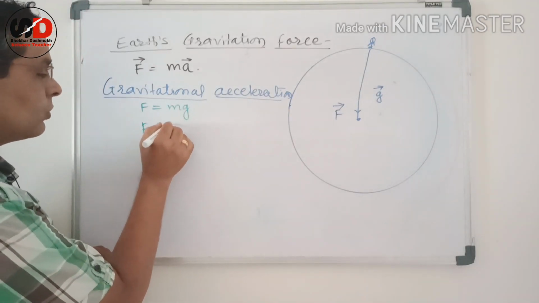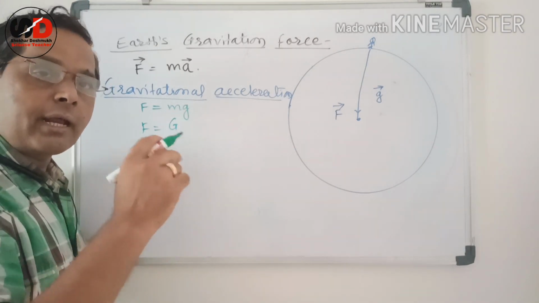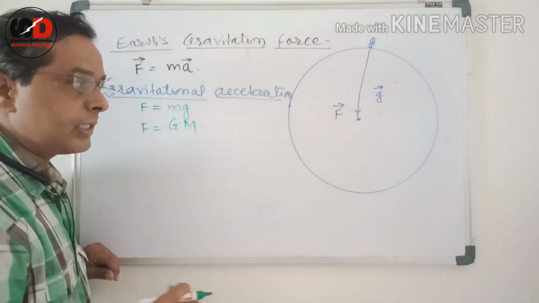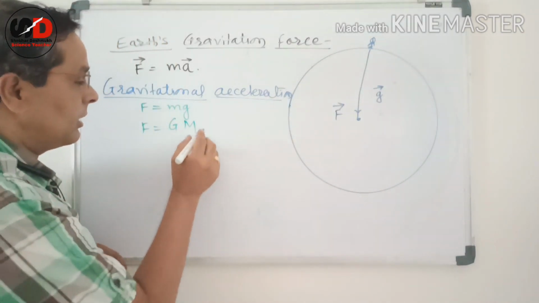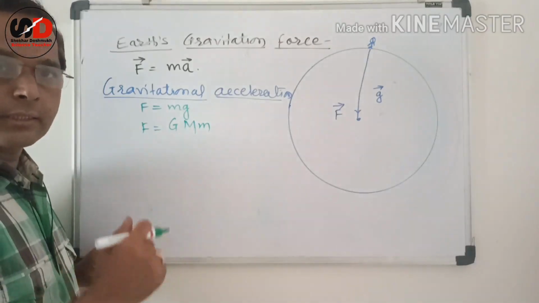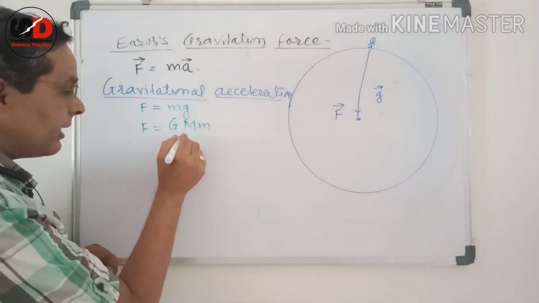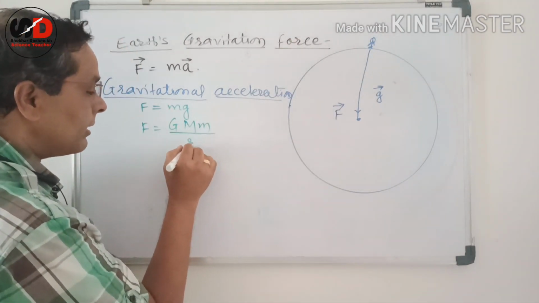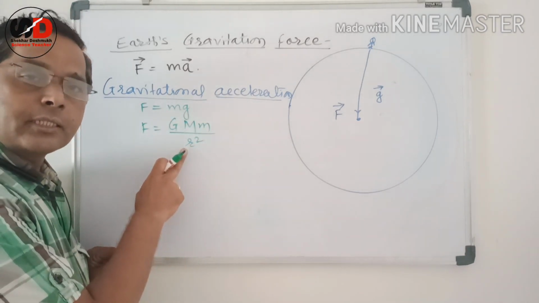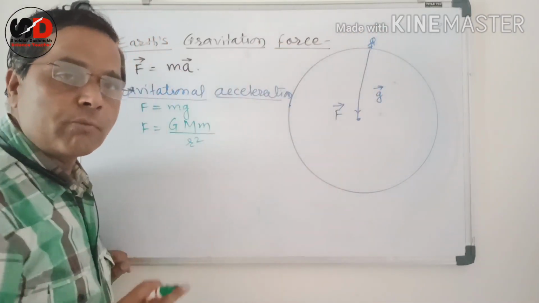F is equal to capital G, which is the universal gravitational constant, capital M, which is the mass of the Earth, into small m, the mass of the object. For example, it is you, then it is the mass of you, divided by r square. What is r? r is the distance between the center of the Earth and the center of that object.